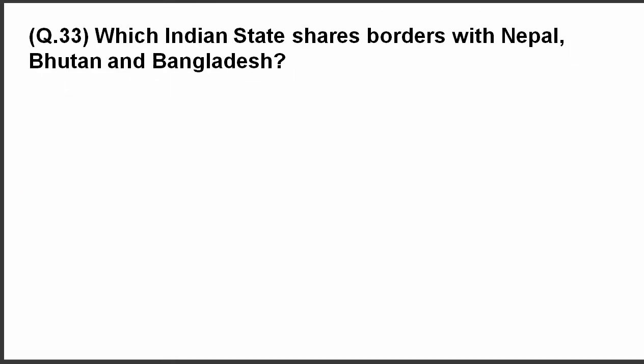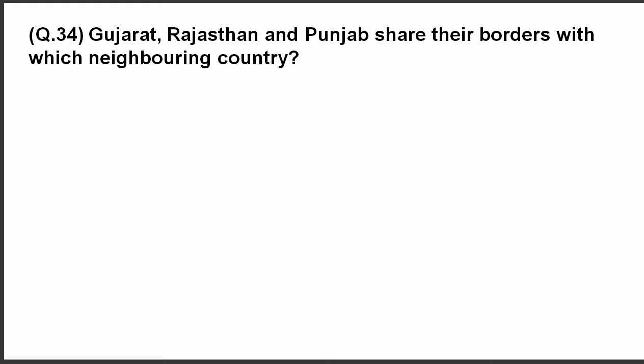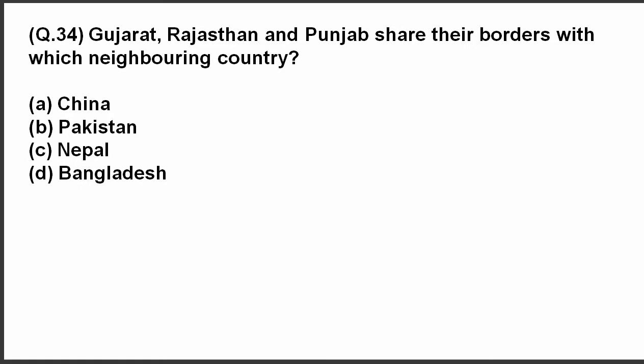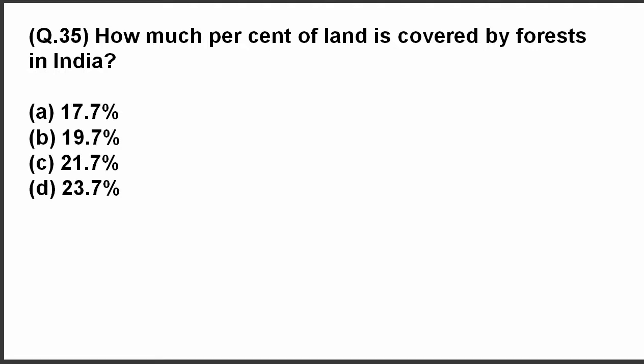Question 33. Which Indian state shares borders with Nepal, Bhutan and Bangladesh? Here are the options. The correct answer is West Bengal. Question 34. Gujarat, Rajasthan and Punjab share their borders with which neighboring country? The answer is Pakistan. Question 35. How much percent of land is covered by forests in India? Correct answer is 21.7%.